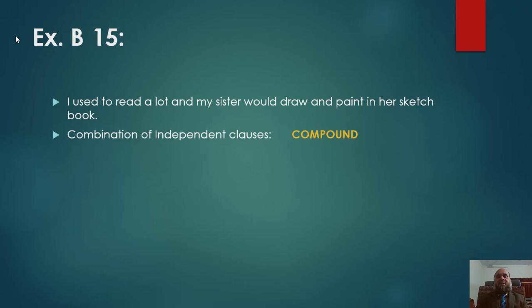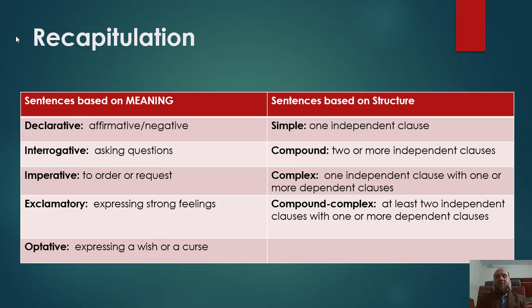Now sentence number 15. I used to read a lot and my sister would draw and paint in her sketchbook. In this sentence there are two clauses. We will have to find out whether there is dependency or the combination of independent clauses. Yes, you are right. There is the combination of independent clauses. So it is a compound sentence. There are two clauses combined with the coordinating conjunction and, so it is a compound sentence.